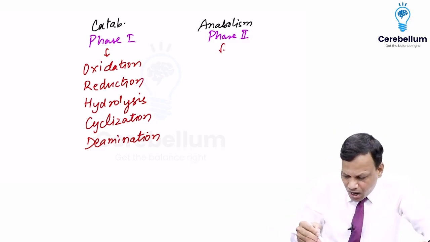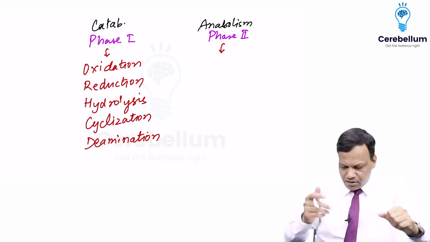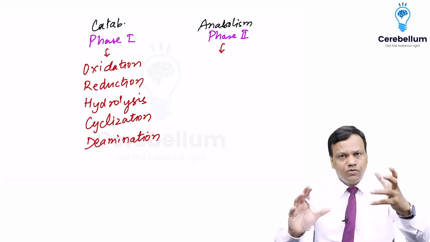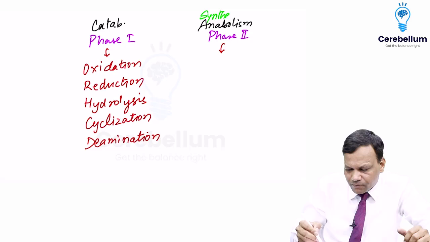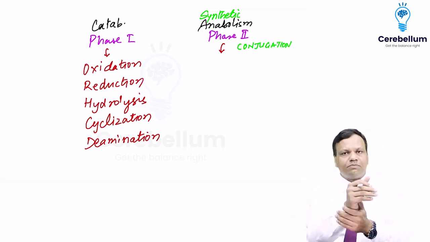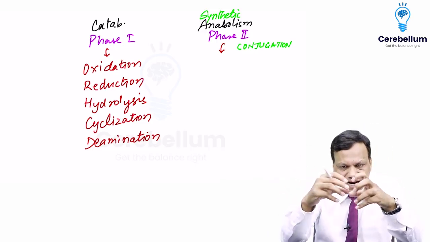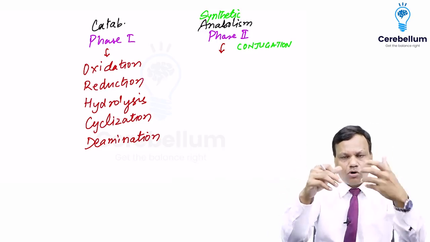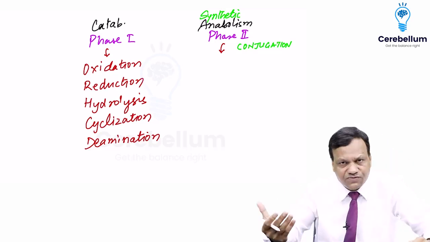Whereas phase 2 are anabolic reactions. That means something is added to the drug. So actually nothing new is synthesized, although they can be known as synthetic reactions. But the right term for them is conjugation reactions. Conjugation reactions means we will conjugate something to the drug; something is already present in the body, the drug is already present in the body, we simply attach the two. So conjugation reaction is the right word for phase 2 reactions. And which substance can we conjugate?